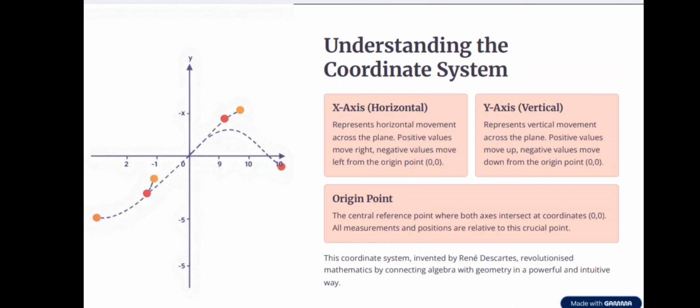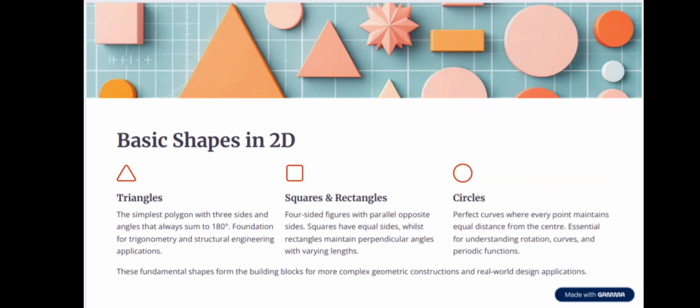Origin point: the central reference point where both axes intersect at coordinates 0, 0. All measurements and positions are relative to this crucial point. The coordinate system, invented by René Descartes, revolutionized mathematics by connecting algebra with geometry in a powerful and intuitive way.